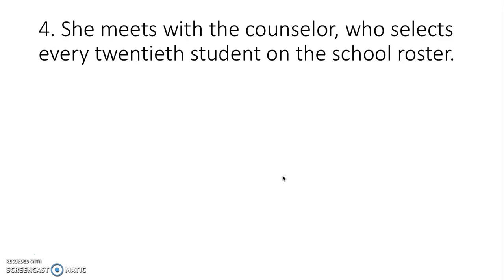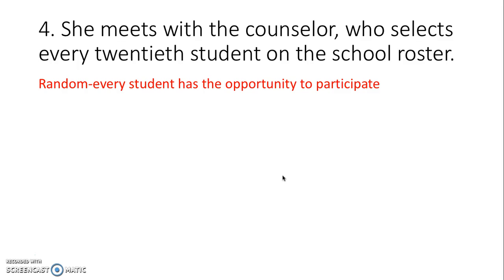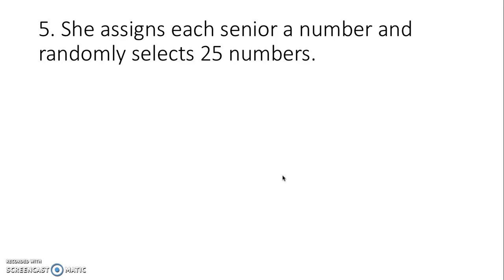Number 4, she meets with the counselor who selects every 20th student on the school roster. Pause it and think. Okay, that is random because every student has the opportunity to participate in that survey. It's completely random, every 20th student. Alright, number 5, she assigns each senior a number and randomly selects 25 numbers. Okay, so pause it and think. Yes, that's also random. And it says in the title, randomly selects 25 numbers. We don't know, there's no bias, you're not picking anybody, it's literally random.